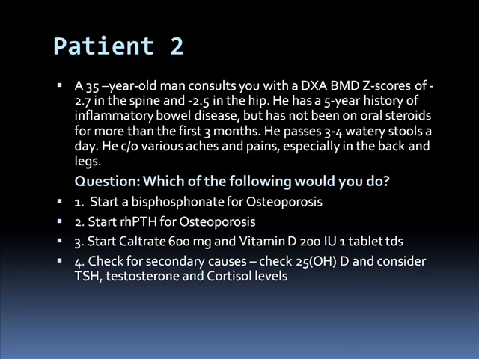Number 1, start a bisphosphonate for osteoporosis. Number 2, start recombinant PTH for osteoporosis. These are 2 of the recommended treatments for males or for glucocorticoid-induced osteoporosis. Number 3, give Caltrate and vitamin D 3 tablets a day, maybe even 4 tablets a day. Or number 4, maybe you want to check for secondary causes, for example, 25-hydroxy-vitamin D level, and consider other things like TSH, testosterone, and cortisol. Let's have a show of hands.